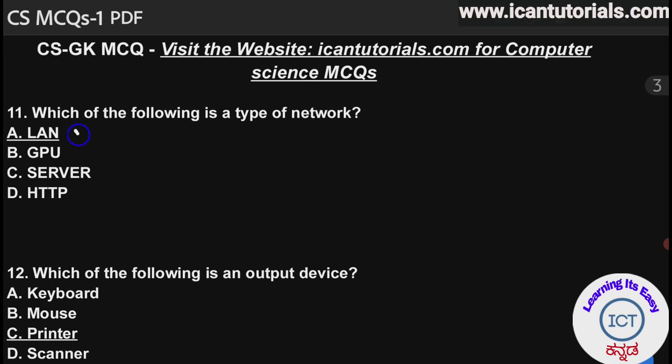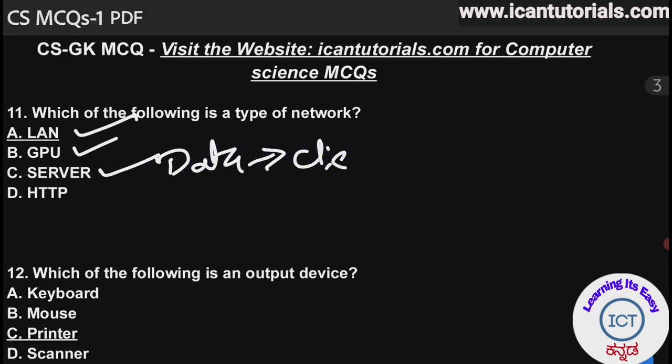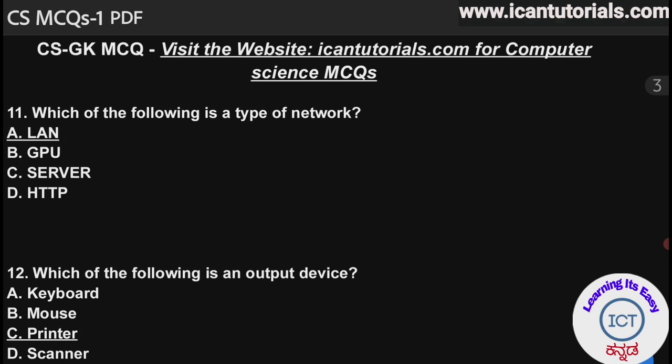So LAN means local area network. GPU means graphics processing unit, which is used in video editing, audio editing, gaming software, where we need a powerful processor. Server is a powerful computer which stores the data, and that data will be served to the client. The last one is HTTP, hypertext transfer protocol, a networking protocol. That is the 11th question.